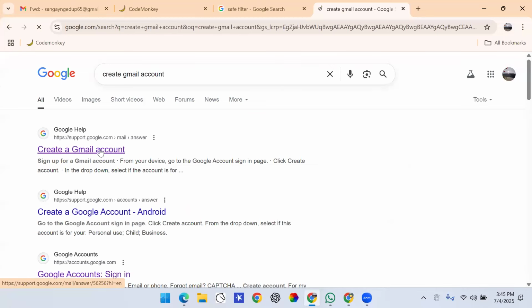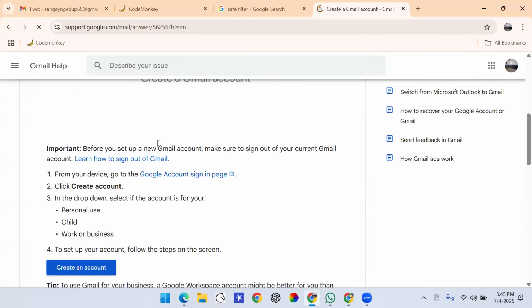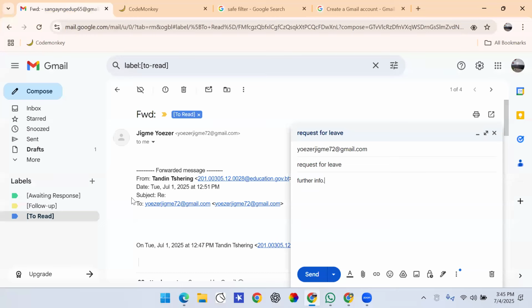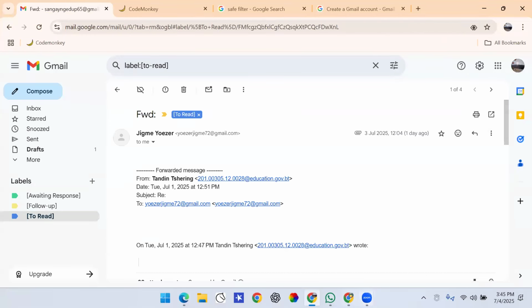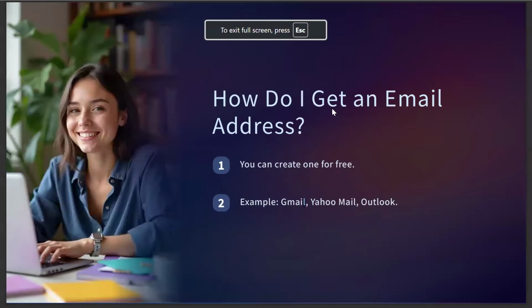And you can go over here, and then you browse down, you scroll down, and then you can just press on this create an account and make your email. Okay, you can make your email, and then you can use Gmail as well, right? You can use your Gmail as well. So this is how you make it. The one that I am using right now would be Gmail. So you use the web browser to go to the Gmail website, and you can make an email address. So I hope you understood.